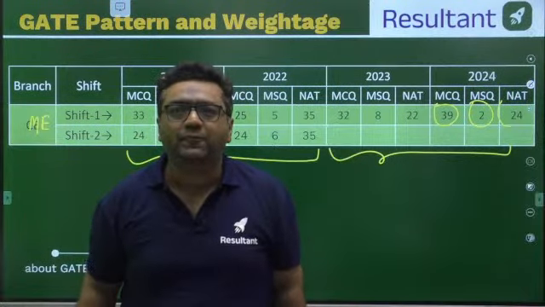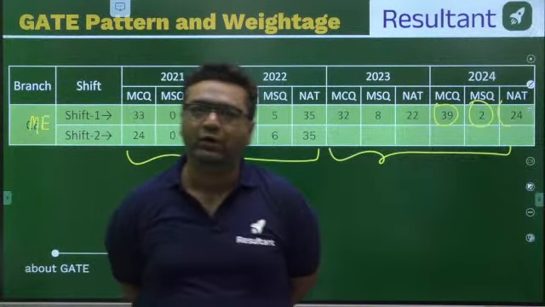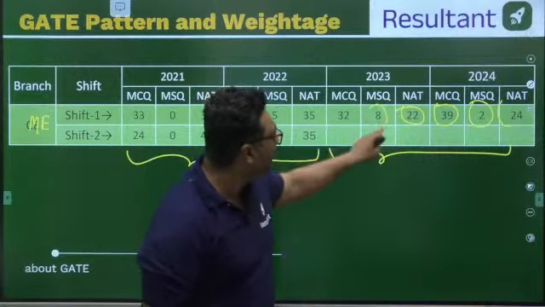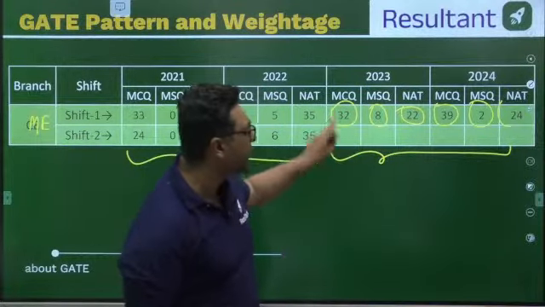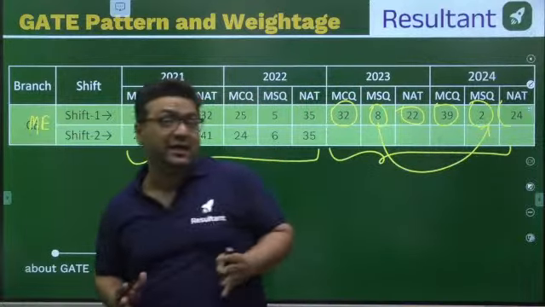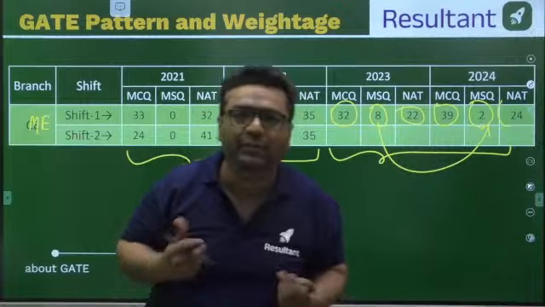Is it clear or not? Yes, Creek TV, you are saying correctly. NAT were very good in number, but MCQ are generally always highest. Okay. Then if you talk about 2023, 22 NAT were there, 8 MSQ were there, and 32 MCQ were there. So you can see here MSQ have reduced this year. As I said, they never mentioned how many MSQ will be asked, how many NAT will be asked.